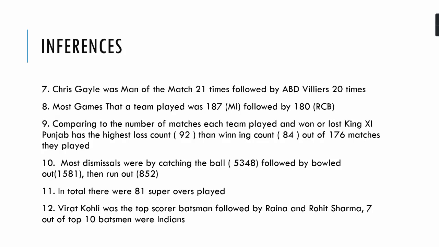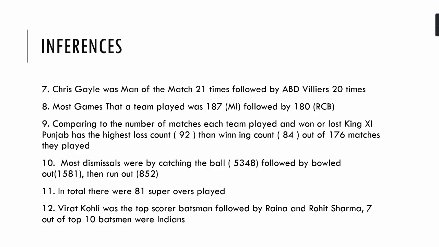Next, Chris Gayle was man of the match 21 times, followed by AB de Villiers 20 times. The most games played by a team was 187, by Mumbai Indians, followed by Royal Challengers Bangalore with a total count of 180. Comparing the number of matches each team played and won or lost, Kings 11 Punjab has the highest loss count of 92, with a winning count of 84 out of the 176 matches they played.